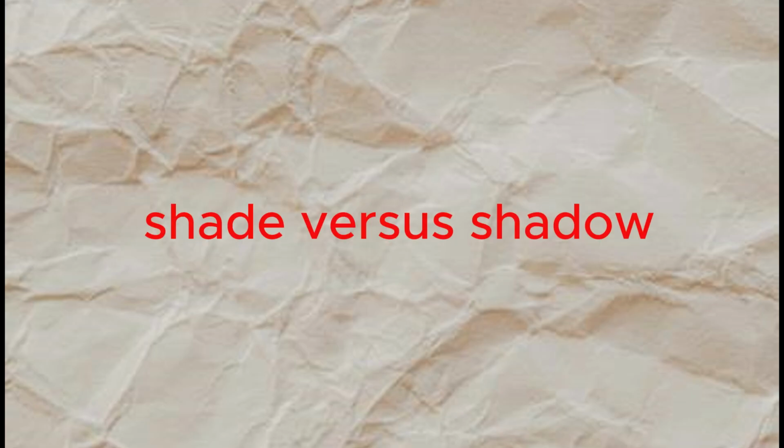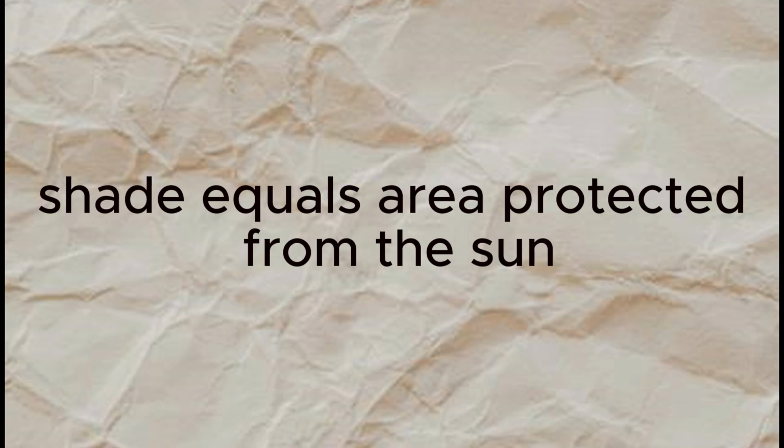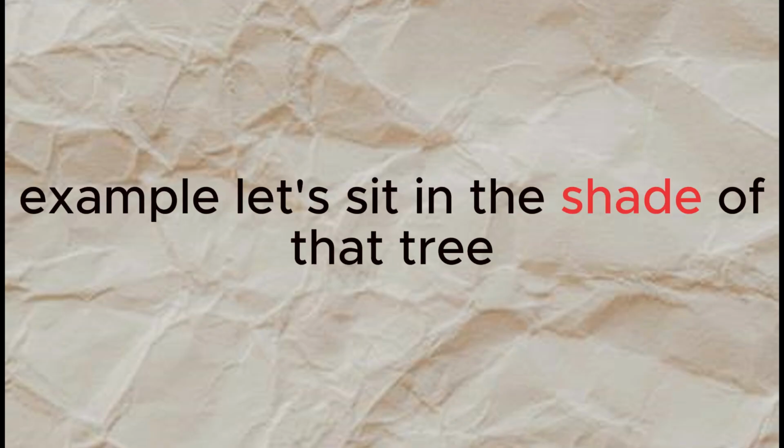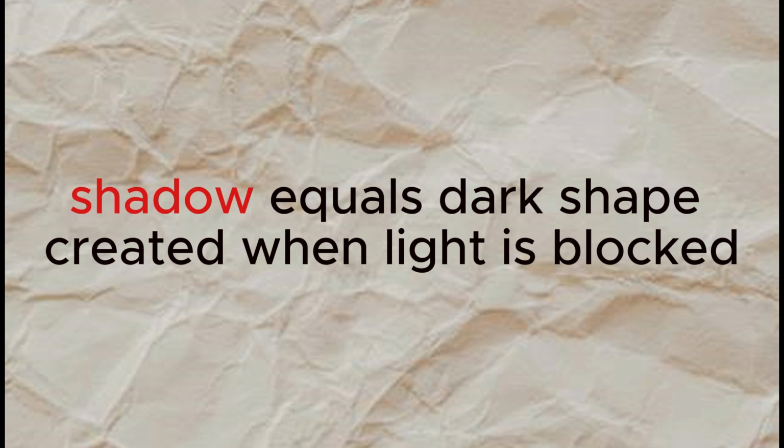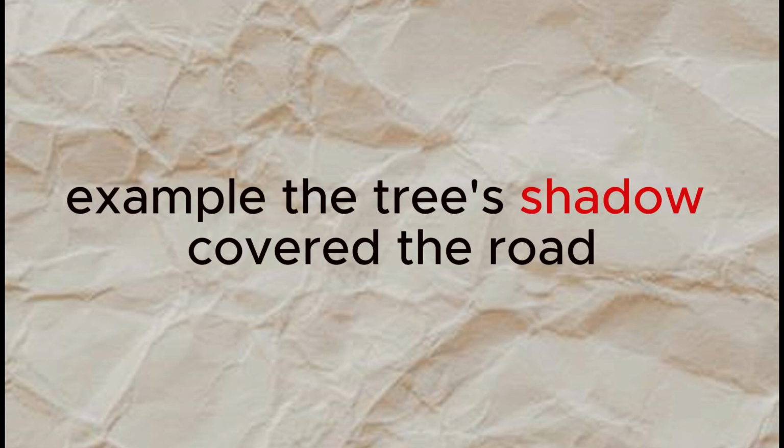6. Shade versus shadow. Shade equals area protected from the sun. Example, let's sit in the shade of that tree. Shadow equals dark shape created when light is blocked. Example, the tree's shadow covered the road.